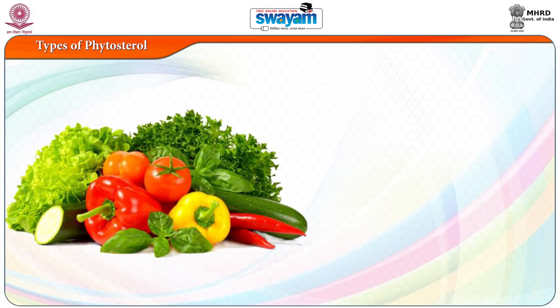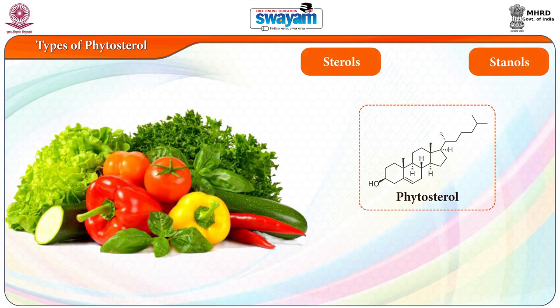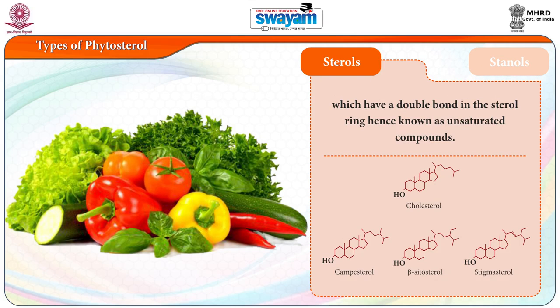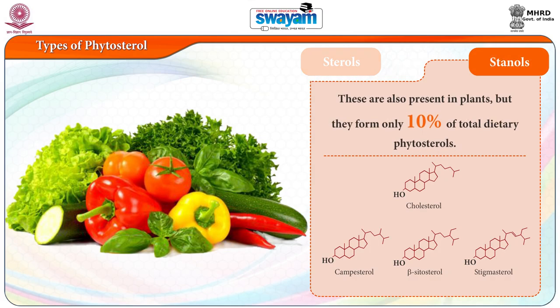Now let us see the types of phytosterols. Phytosterols have been classified into two types. Sterols have a double bond in the sterol ring, hence are known as unsaturated compounds. Stenols lack a double bond in the sterol ring, so are saturated molecules.